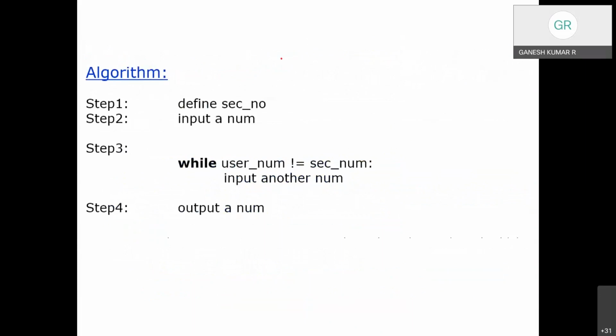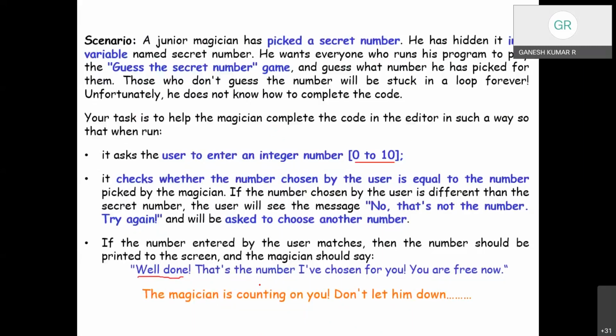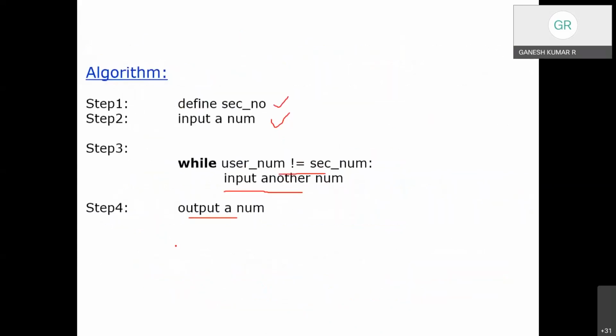Okay. So with this, a few examples. This algorithm: define a secret number, input the number. While the number is not matching, we have to enter another number. Once it is matching, then that will be displayed. Okay. So hope, yeah, one page of description has been optimized into just 4 steps. So we should have the knack of understanding the problem and making it simpler, right?